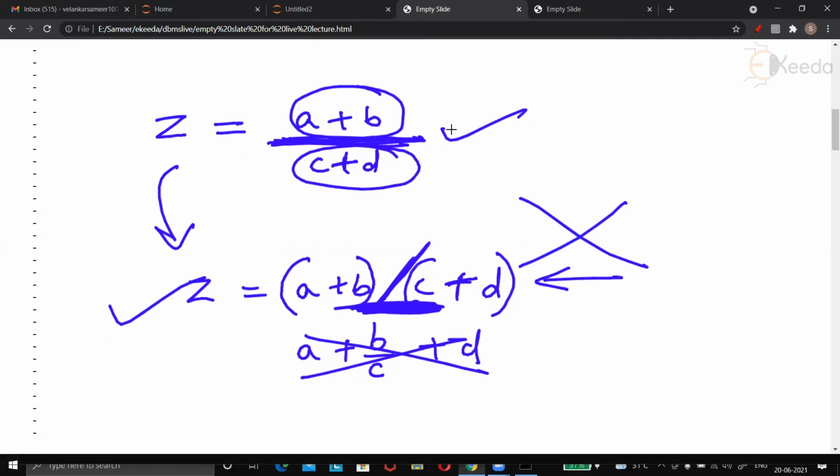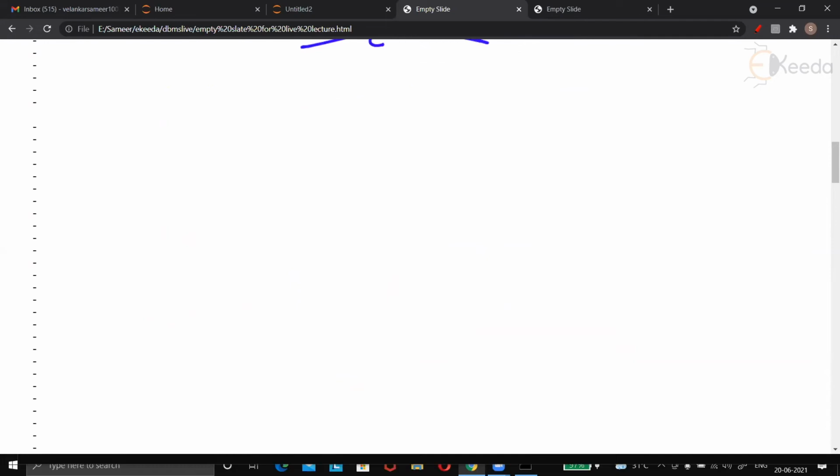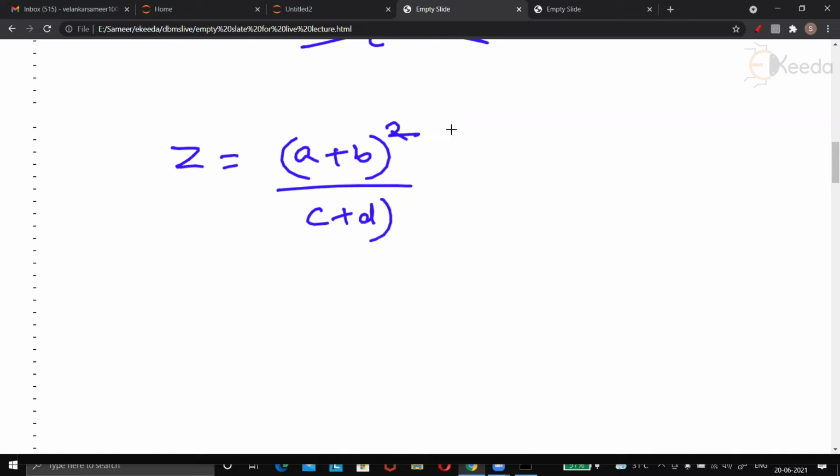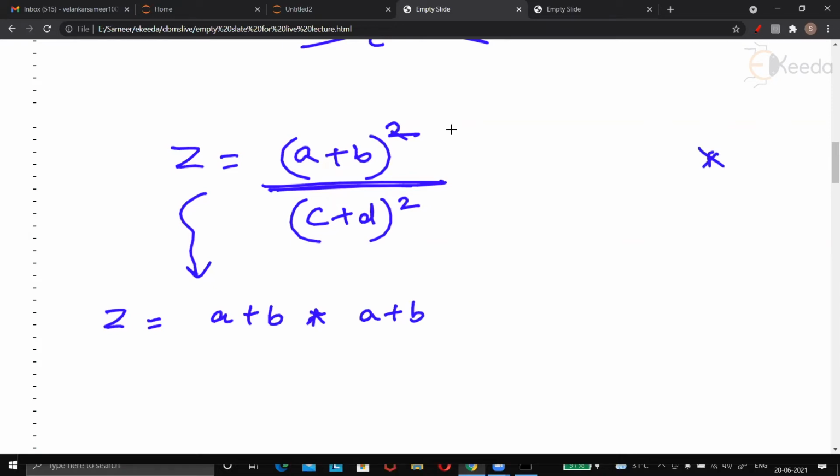Okay, here we go. Suppose we have an expression like this: A plus B the whole square divided by C plus D the whole square. This is in general arithmetic. How will you write it in Python? Now look, you will write A plus B into A plus B, or you can even use the raise to operator. I am not using it because this is a square.